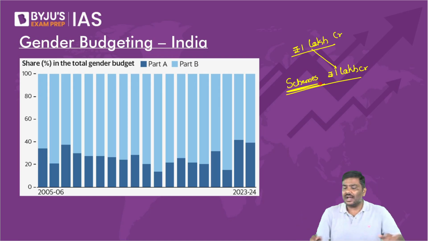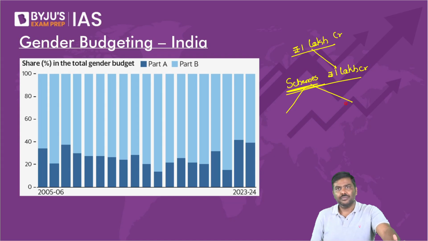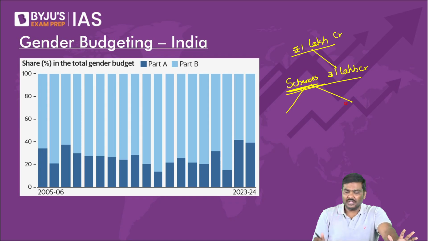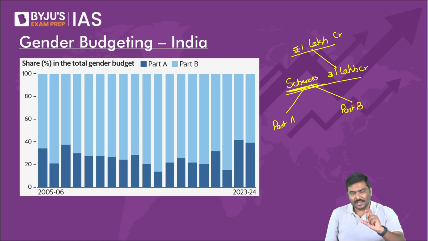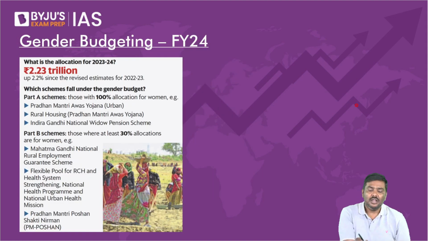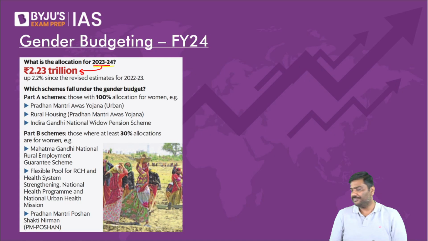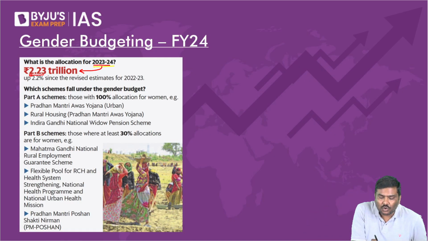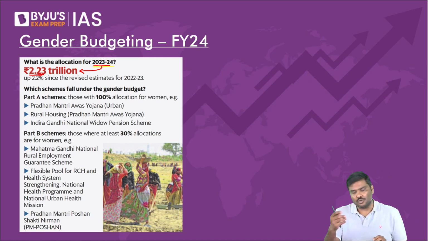Now, these schemes are generally divided into two parts. I'll give you examples, just wait for some time. One is called a Part A scheme, and obviously the second has to be Part B scheme. I'll come back to this. Please have a look at this. For the current financial year, how much is the gender budgeting expenditure? How much has been allocated in the budget as of now? 2.23 lakh crore rupees, or 2.23 trillion rupees.